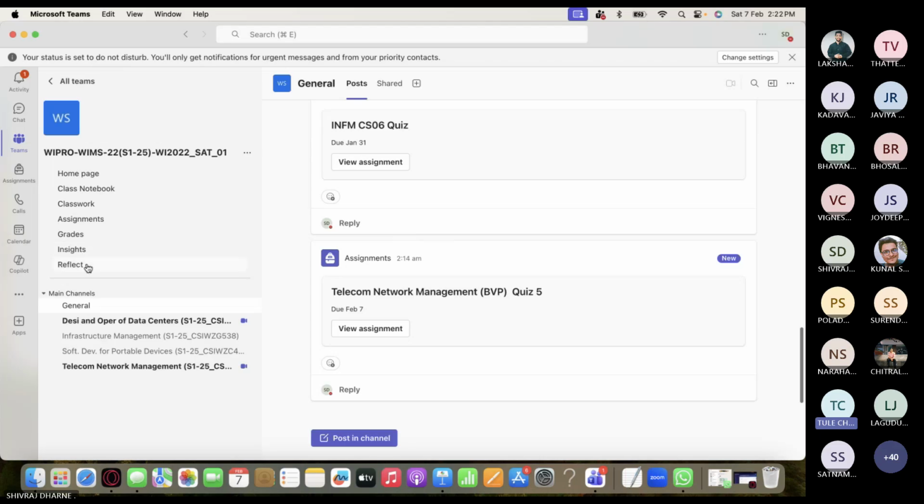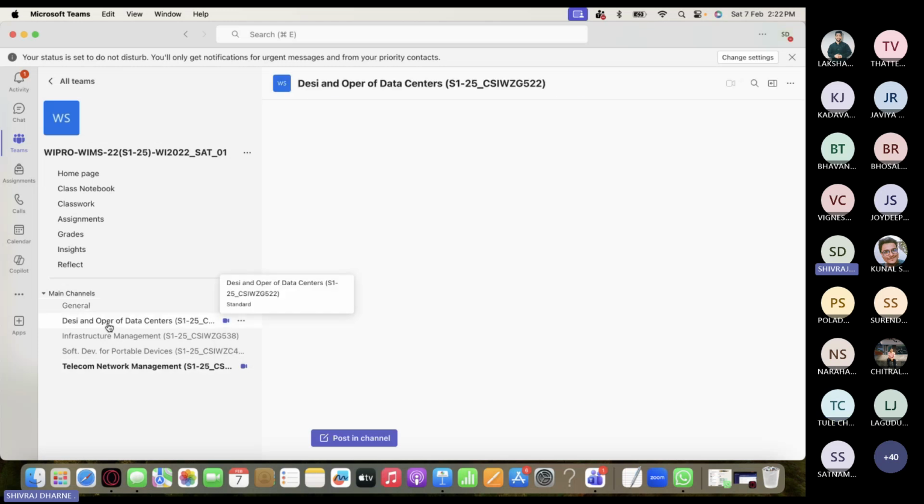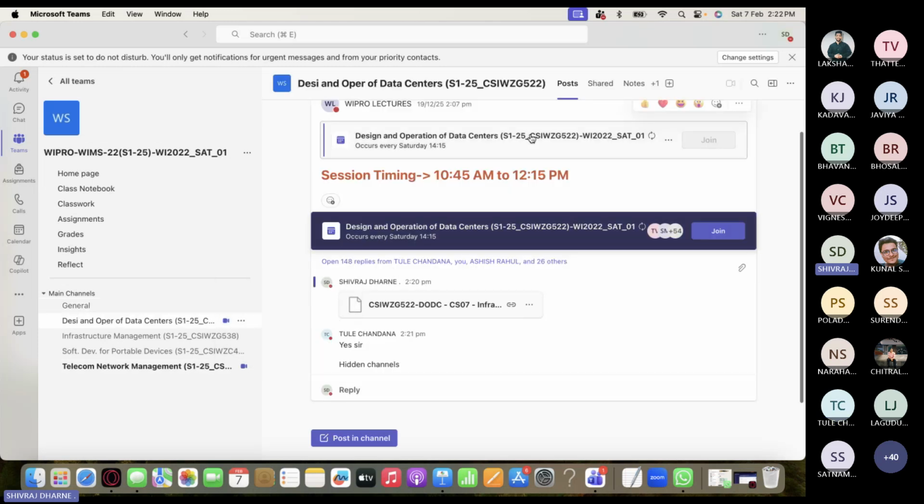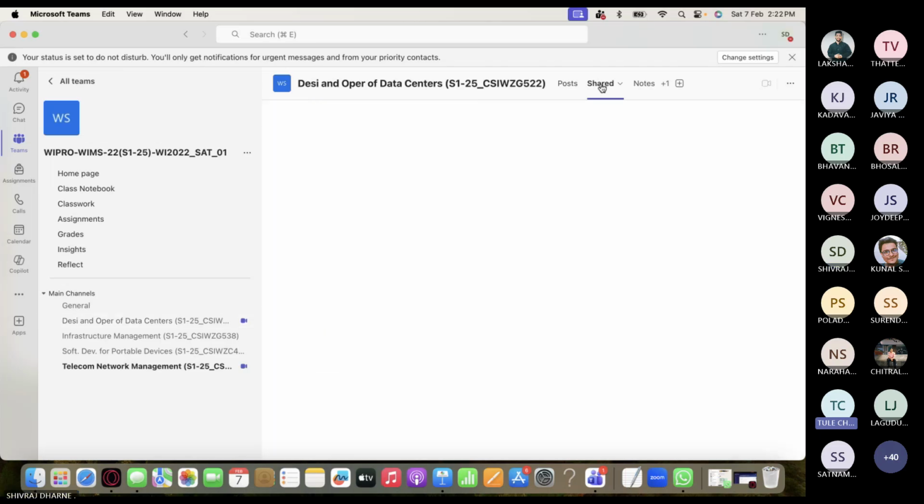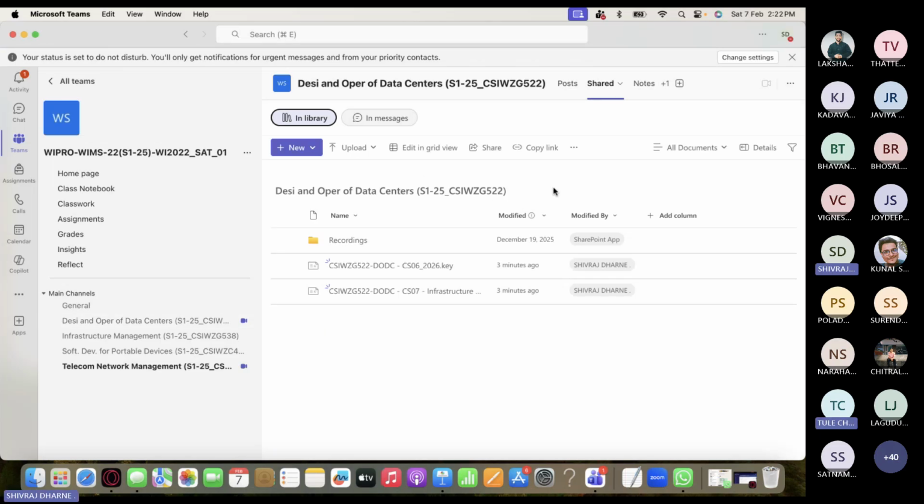Design and operation of data centers, under general main channels. Yeah, down a little bit, sir. This is general. And you see here, left side. Perfect. We have this one, right? Now in this, I will just put it and share it. Shared, and you just put the files here. Okay, great. Thank you. Yes, sir.